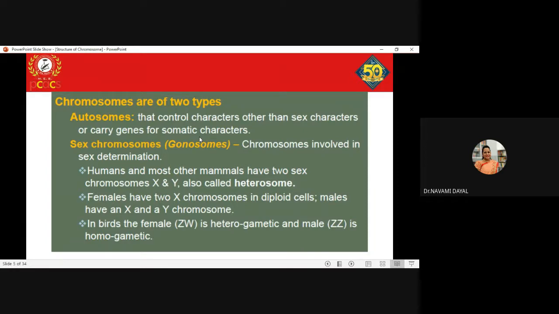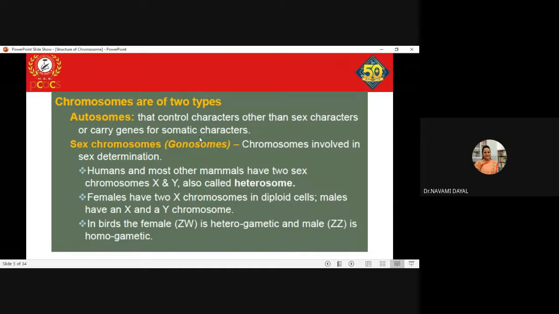And since there are two types of X chromosomes, they are also called heterosomes. Clear everyone? The term given is heterosome. Why? Because there are two sex chromosomes, one is X, the other is Y. Females, especially in humans, have two X chromosomes, and the males have one X and one Y chromosome.